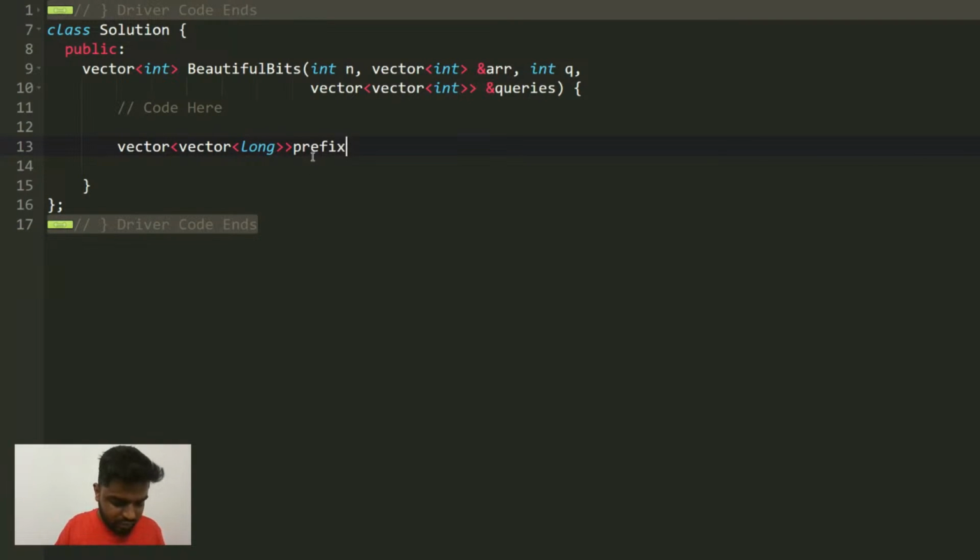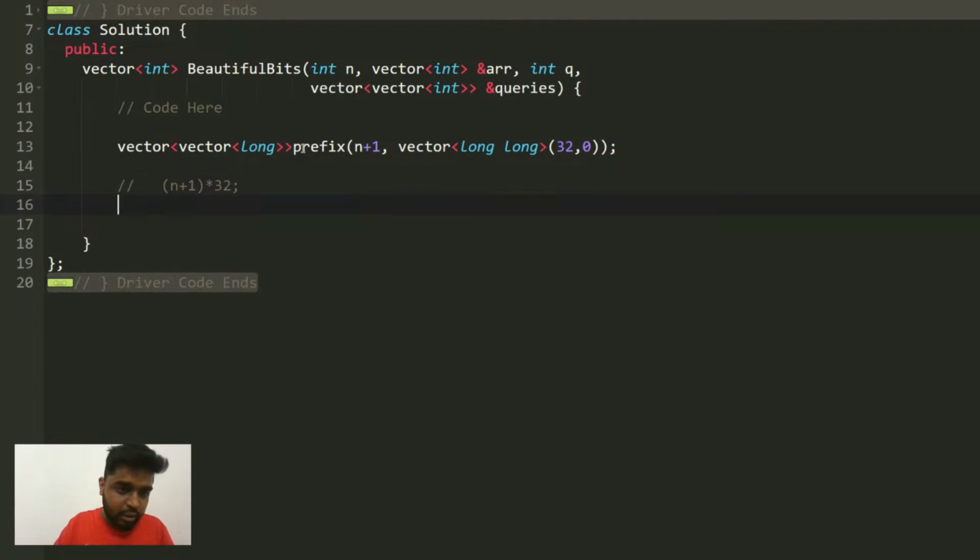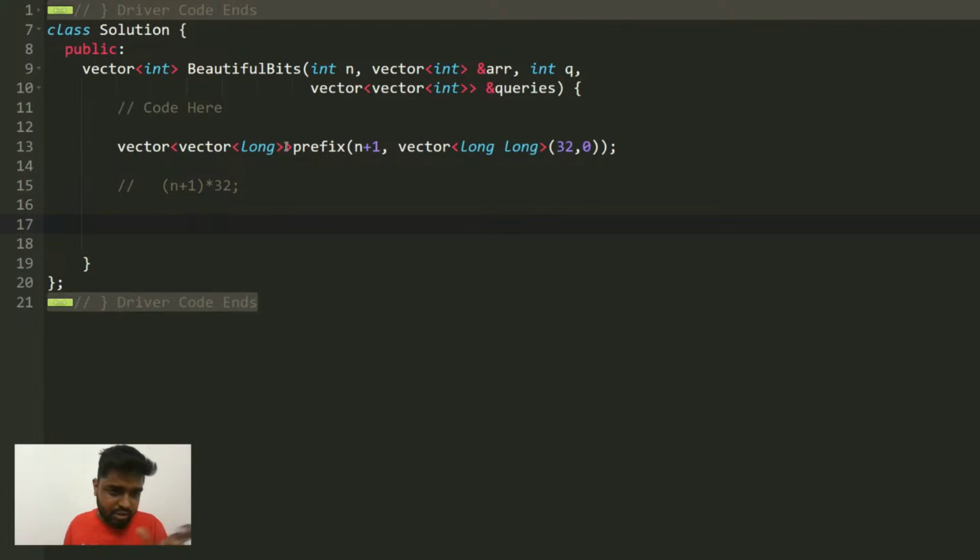Now once you have declared the prefix array, you are already given n, so let me declare a prefix array of n plus 1 size. It is a vector of long of 32, and initially I'm marking my prefix array as 0. So I have declared a prefix array of size N plus 1 into 32, because the bits will be from 0 till 31.